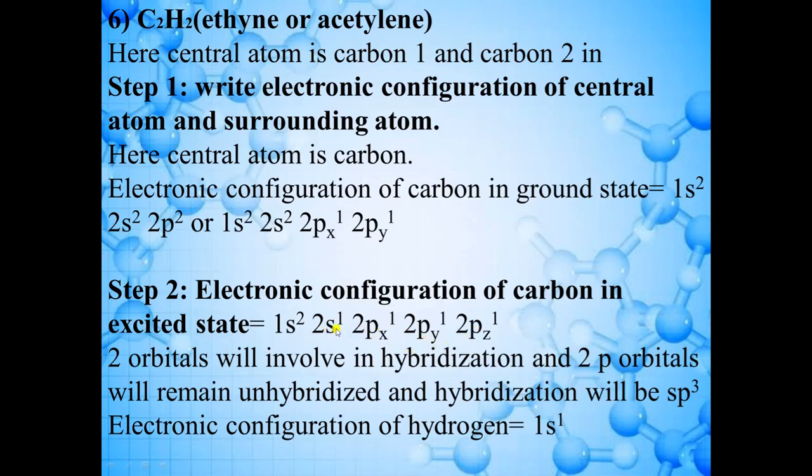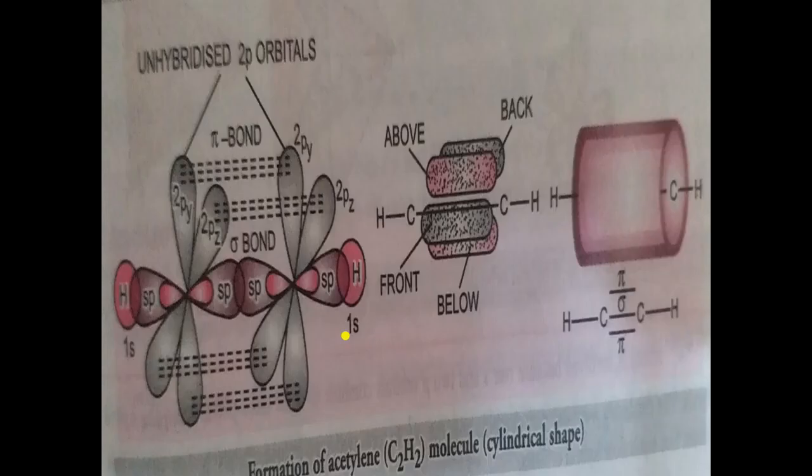So if two orbitals are involved in hybridization, how many new orbitals will be generated? The answer is 2. So two new hybrid orbitals will look like this. This is for the first carbon atom. So this is the first hybrid orbital. Draw it in your notebook in this way. First hybrid orbital, then second hybrid orbital.